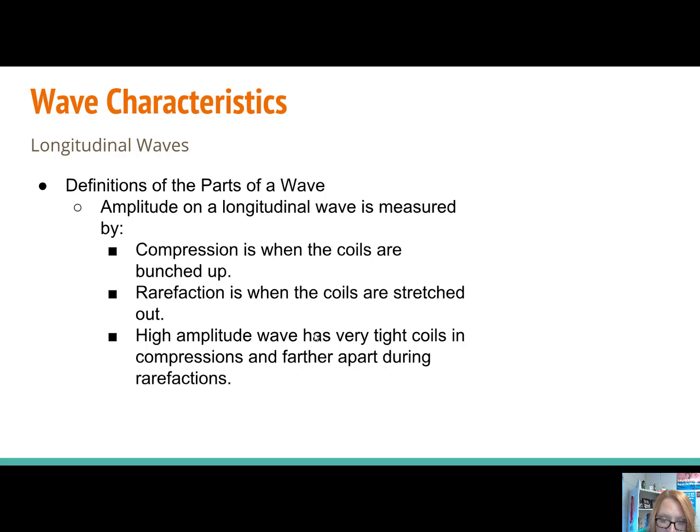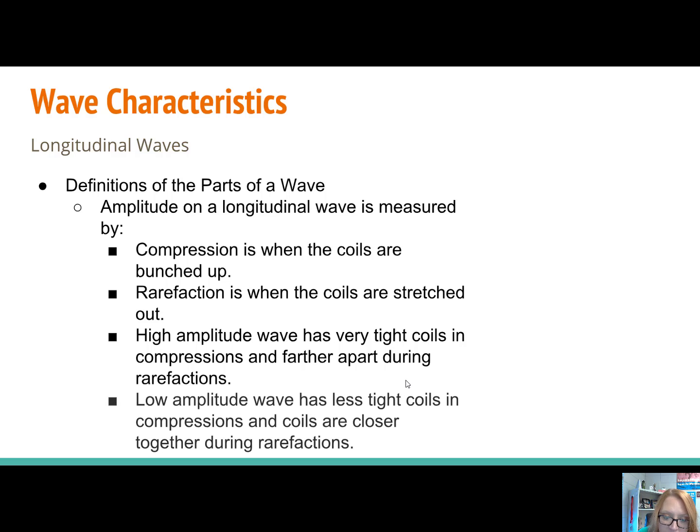High amplitude waves have very tight coils in compressions, and they're farther apart during rarefactions, and the opposite is true for low amplitude. Less tight coils, you're still going to have compressions, but they're going to be less tight, and they're going to be closer during rarefactions.